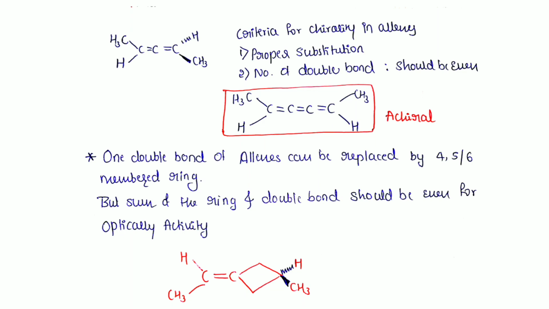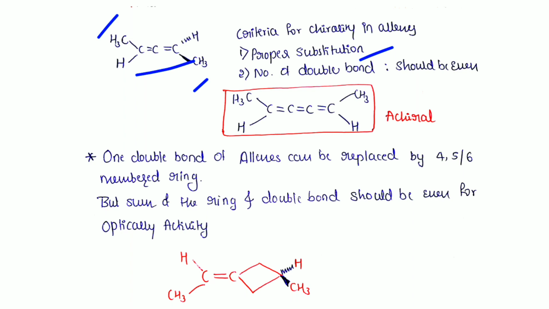Suppose I place one methyl group here and another methyl group here. Then I pass a plane through this carbon and hydrogen. It cannot divide the molecule into two equal halves, so it is chiral. So what are the conditions or criteria for chirality in allenes? First is proper substitution; substitution should be proper. And second is the number of double bonds; the number of double bonds should be even. In this case, two double bonds.